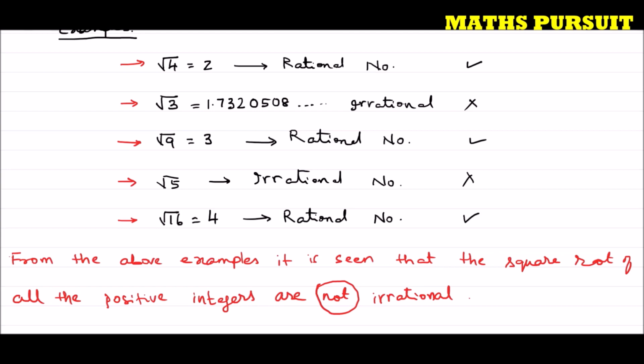Hope, guys, you understood this. This is very simple and very straightforward. We just need to understand what a rational number is and what an irrational number is.